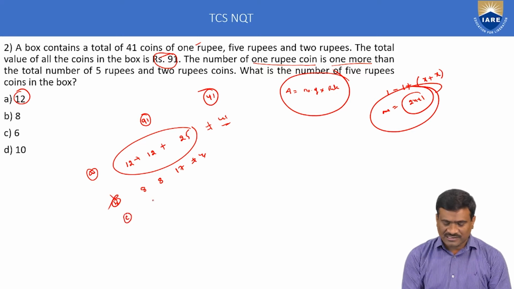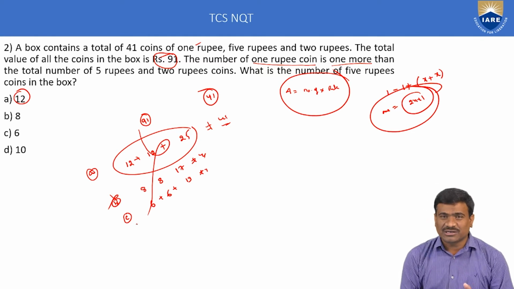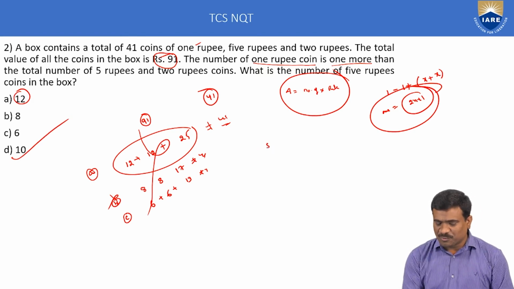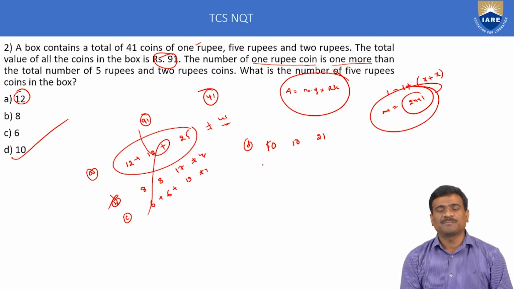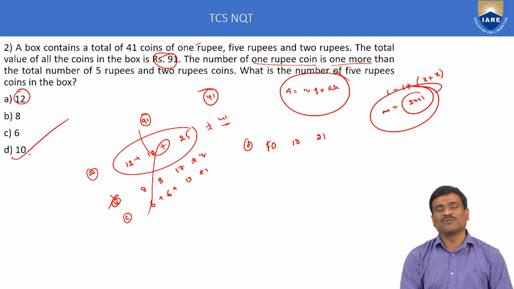Next, option C. Suppose 5 rupee coins 6 and 2 rupee coins 6 and 1 rupee coins 13. 6 plus 6 plus 13 is not equal to 41. So A not correct, B not correct, C not correct. Next, the remaining option D is the only correct option. Here, option D: suppose 5 rupee coins is equal to 10 and 2 rupee coins 10 and 1 rupee coins 21. 10 plus 10 plus 21 is equal to 41. The first equation is satisfied. Option D is the only correct one.